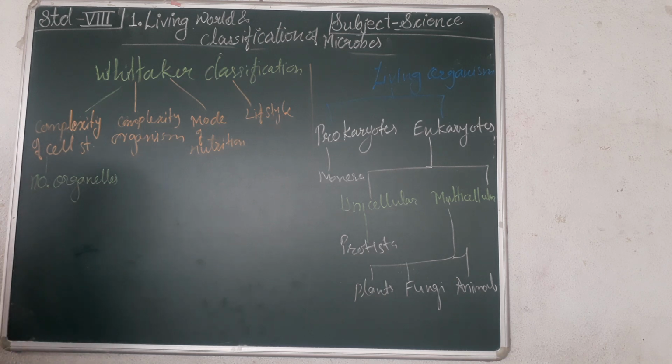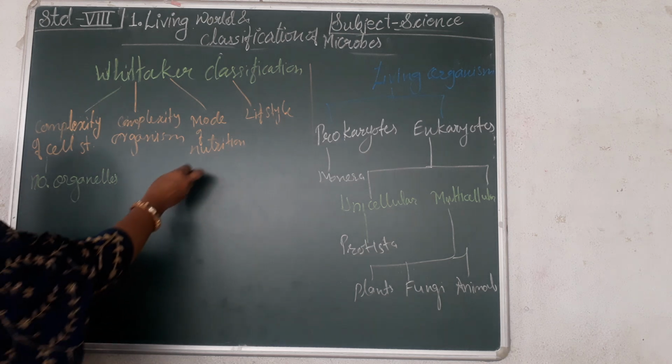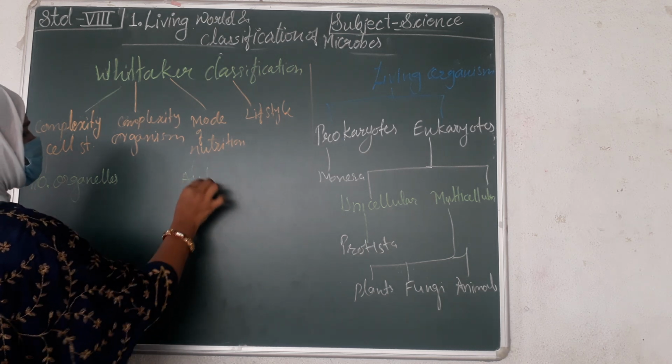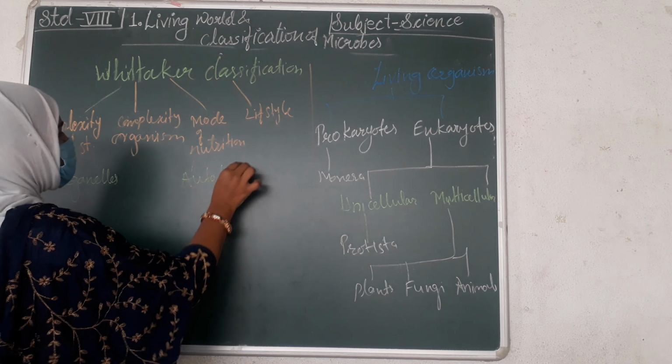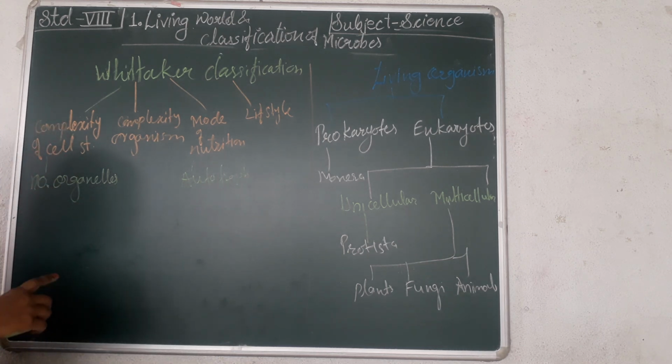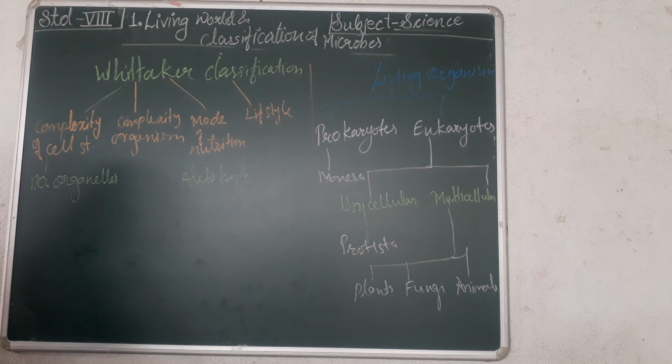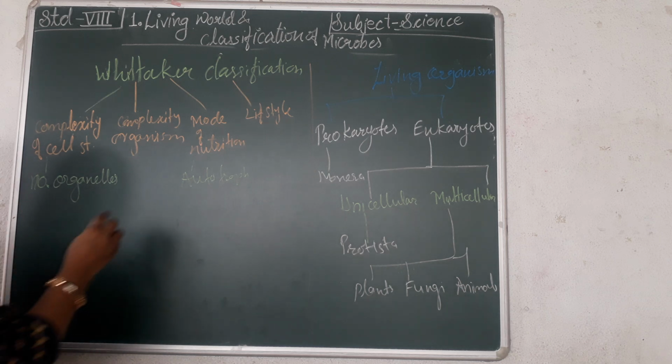Mode of nutrition means how the nutrition is taken by the organisms. Whether it's autotroph, that means the living organism produces its own nutrition.